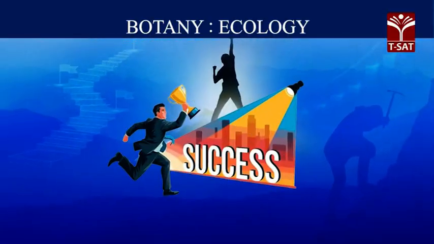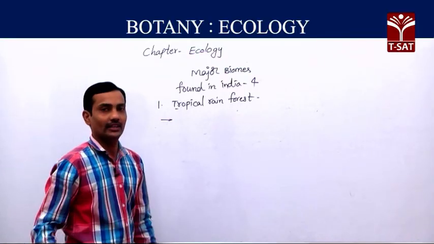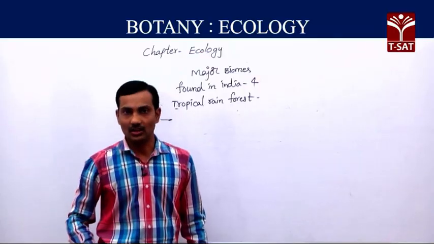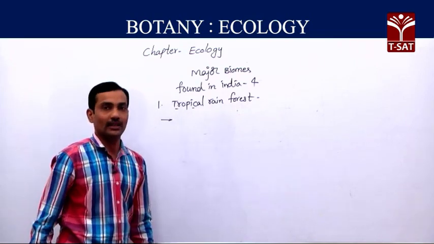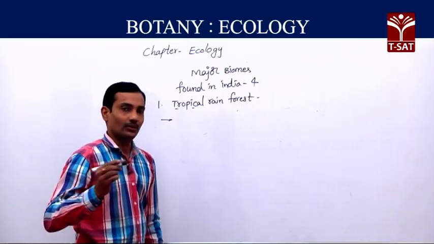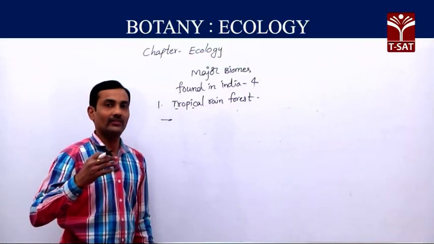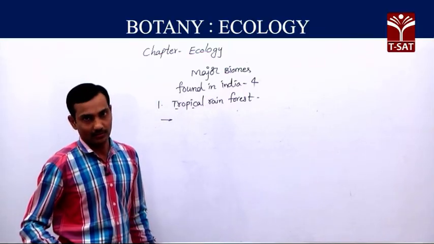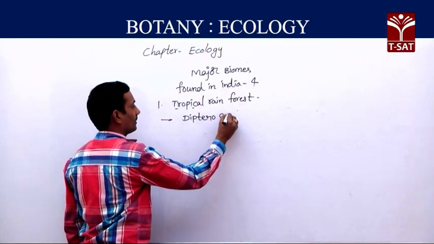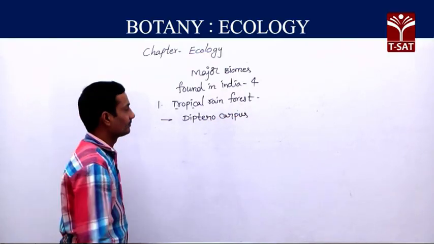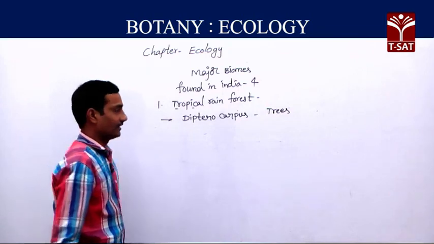In India, we can find this tropical rainforest biome mainly in the Western Ghats as well as the northeastern Himalayas. Usually in this biome, because of heavy rains, we can find different types of plant communities, like trees.